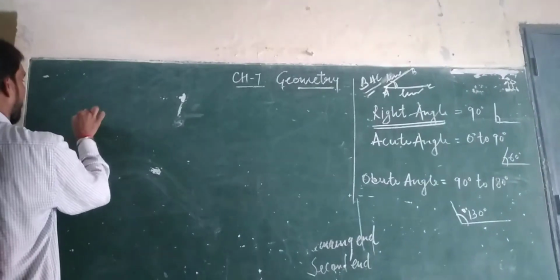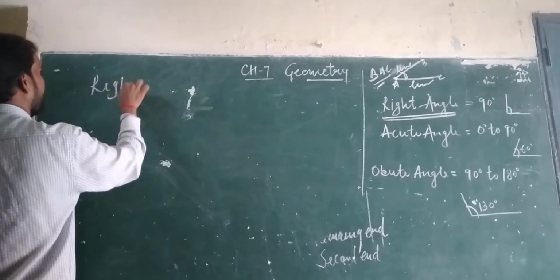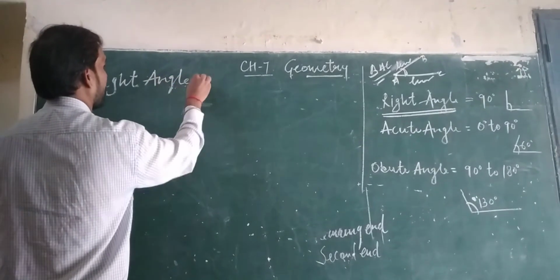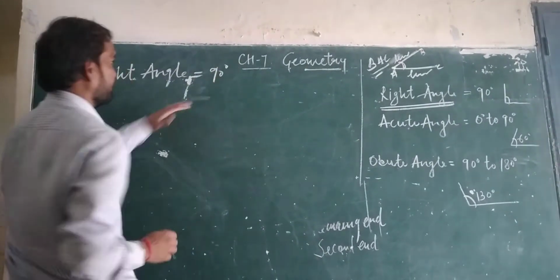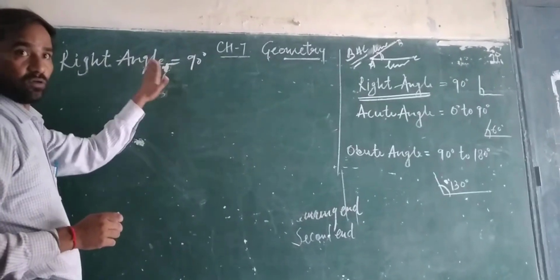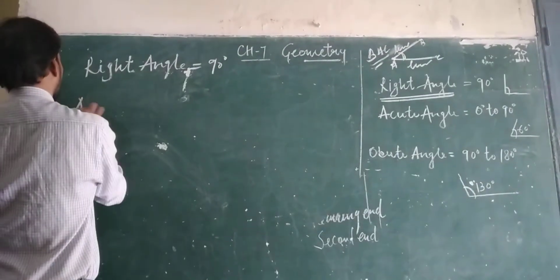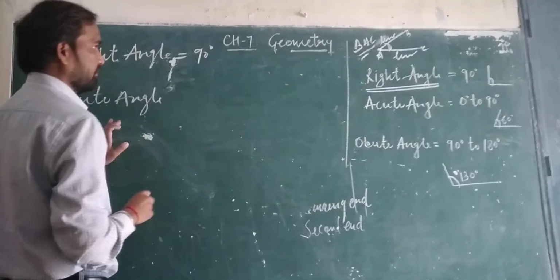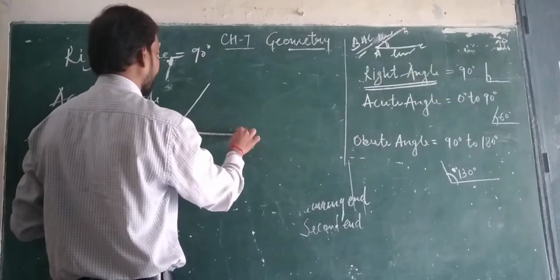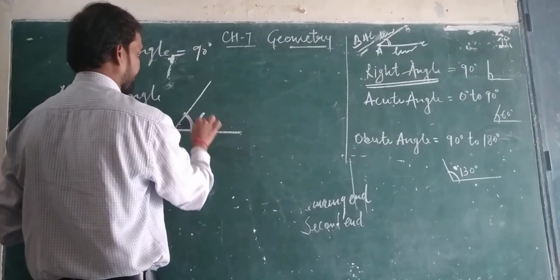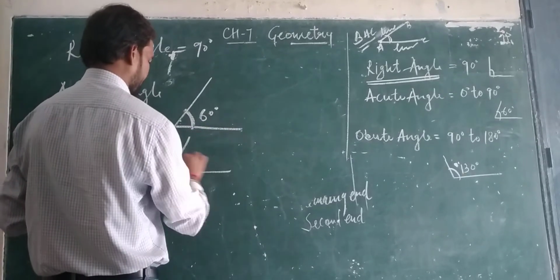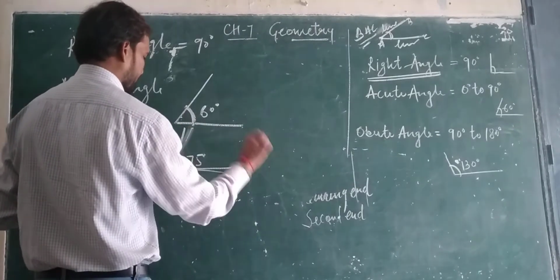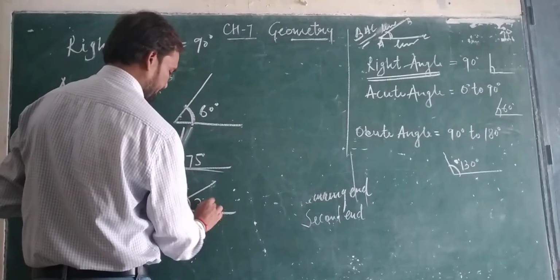Second, acute angle. Here I write again, a right angle is equal to 90 degrees. When two lines make an angle of 90 degrees, it is called a right angle. Acute angle: when two lines make an angle less than 90 degrees, like 60 degrees, like 75 degrees, like 30 degrees.